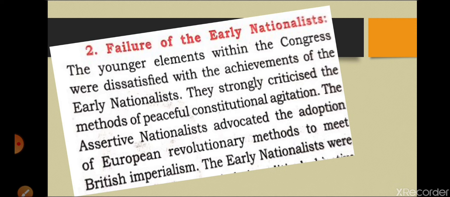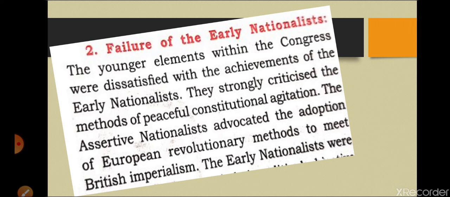So assertive nationalists accused early nationalists of limiting their activities to the middle class of society, and the failure of the early nationalists to get something substantial from the British government led to the demand for more aggressive action against the Britishers. So what is this concept? The main concept is that the early nationalists used all the methods and didn't get anything for the betterment of Indians, so the mindset of a few of them changed.